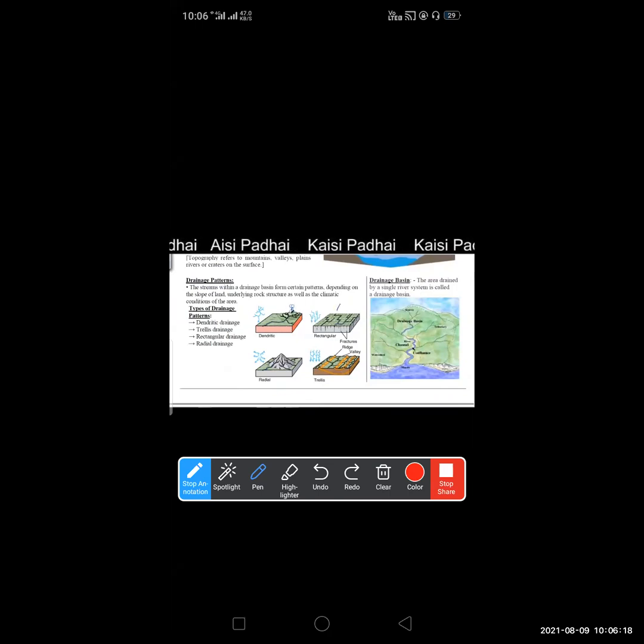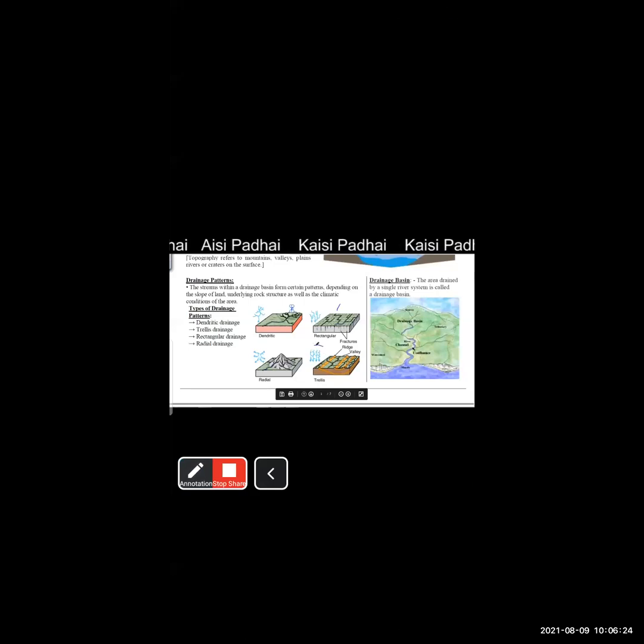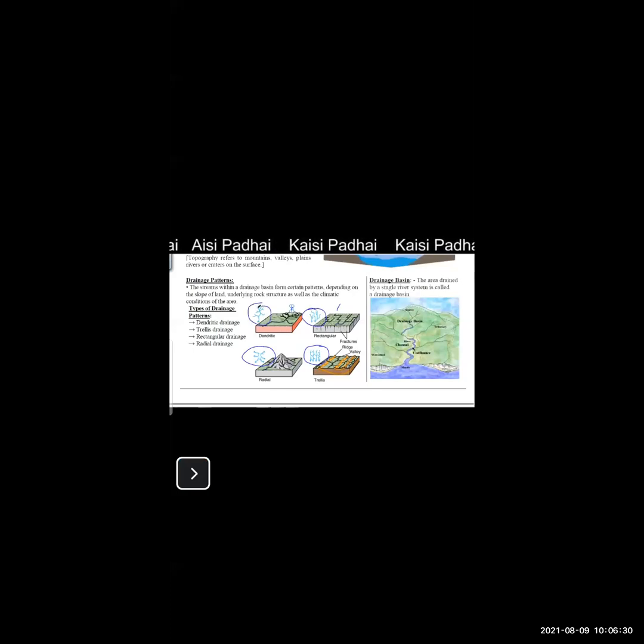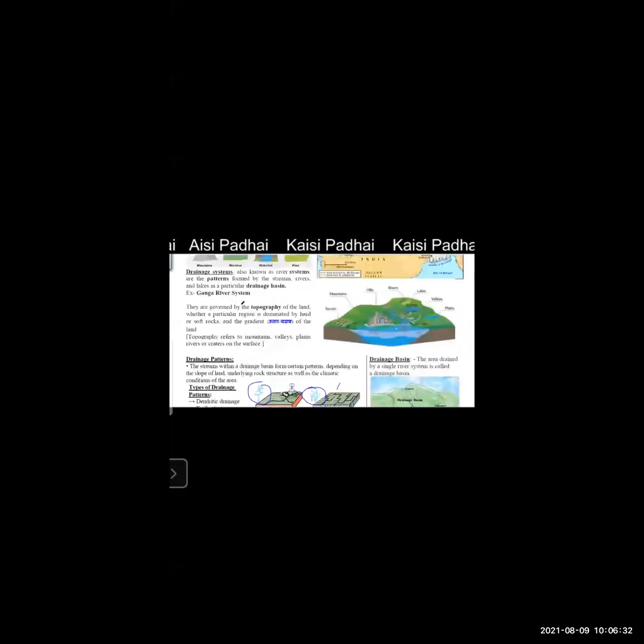Now you might be confused about why water flows in different directions and different ways. There is a simple explanation. There are different features of landforms. For example, there is mountain, there is plain land, there is plateau, there are volcanoes, there is hill. Just because of all these features, the flow of water is different.